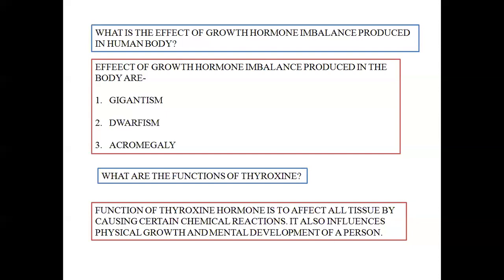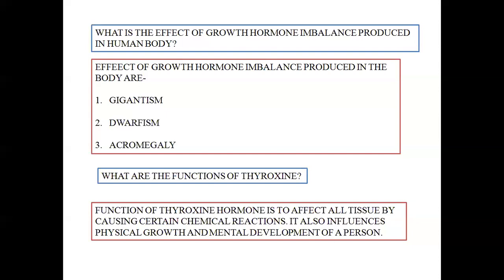Acromegaly occurs due to excessive production of growth hormone during the adulthood. And what happens during this period? Generally, the bones of the face increase, and as a result, the facial bone appears to be square. Even the nose becomes protruding.